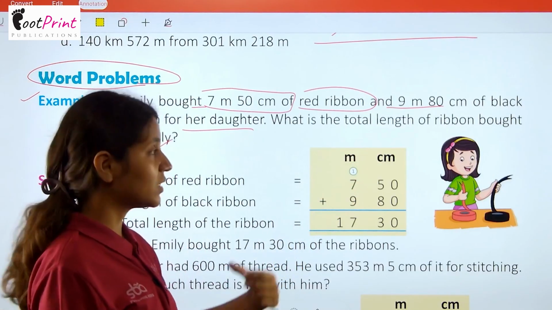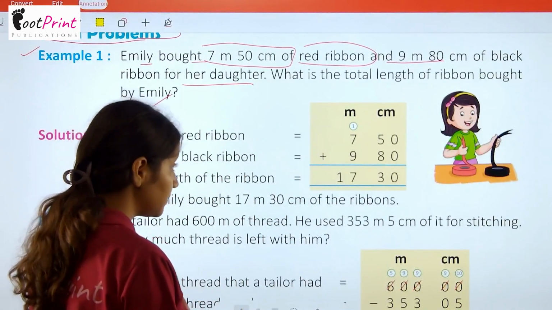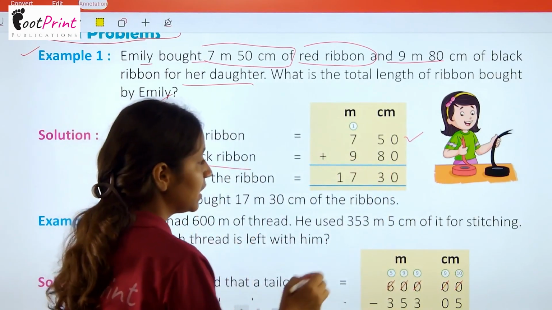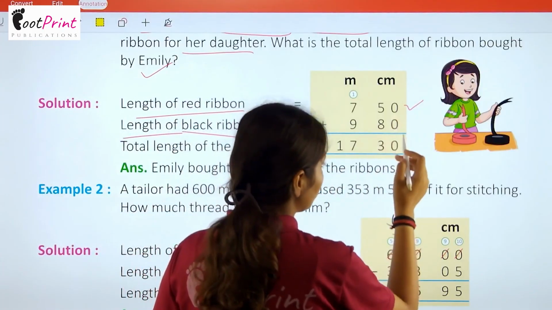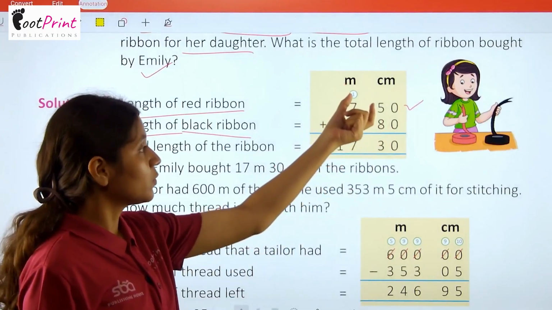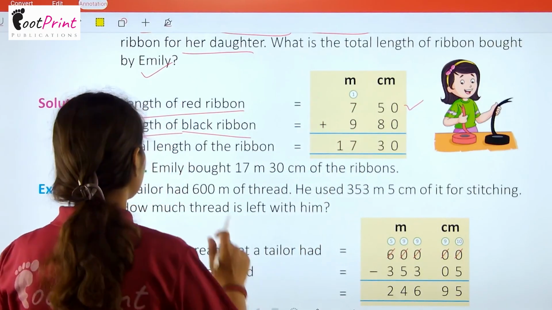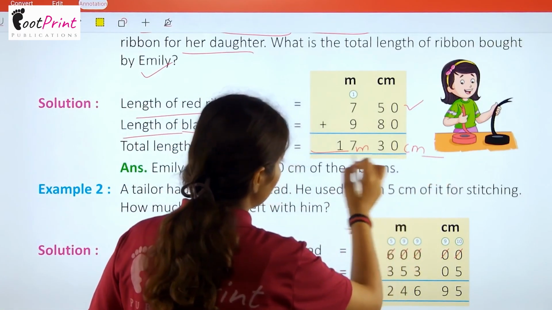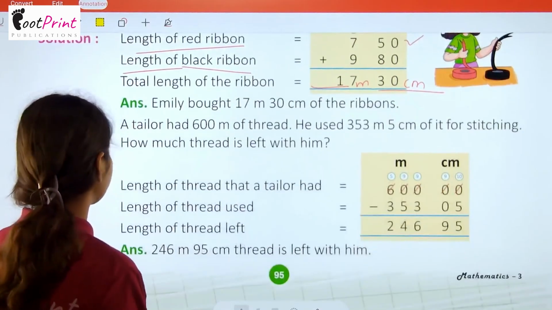So you have to just add here the two measurements of red ribbon and black ribbon. So this is 750 red ribbon and 980 of black ribbon. After writing these statements, then you have to calculate the answer. 0 plus 0 is 0, 5 plus 8 is 13. We are writing here 3 and carried over 1 to the 7. Now 7 plus 9 plus 1 is 17. So we are writing here 17 meter and 30 centimeter is the total ribbon which she bought for her daughter.